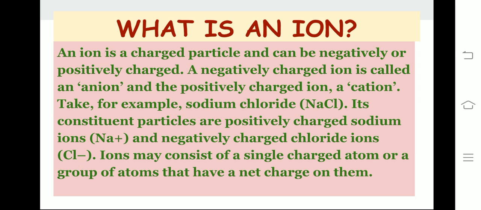For example, sodium chloride is made up of constituent particles sodium, Na+, carrying positive charge, and negatively charged chloride ion, Cl-. Ions may consist of a single charged atom or a group of atoms that have a net charge on them.